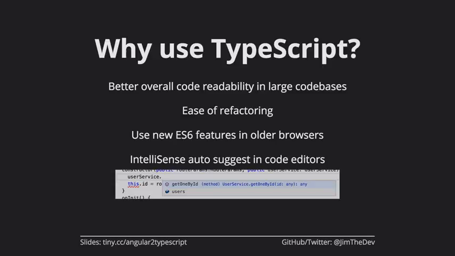The last thing, and I think this maybe is my personal favorite, coolest thing, is you actually get auto-suggest, like IntelliSense. So if you've ever programmed in Java, or in C#, you know that we get this because we're using strong types. Well, TypeScript gives us the ability to actually start typing something, and then our editor is going to say, hey, do you want to use this? Do you want to use this method? Do you want to use this property? And we can just hit enter and it will autofill it and actually ask us for the fields that we need to fill in. So it speeds up your development time too.